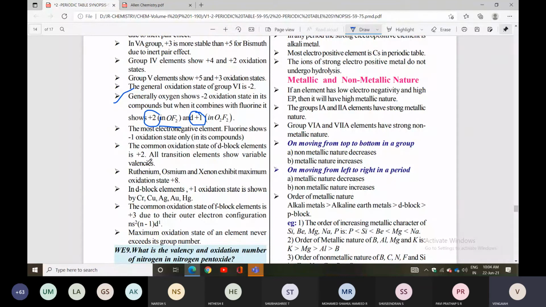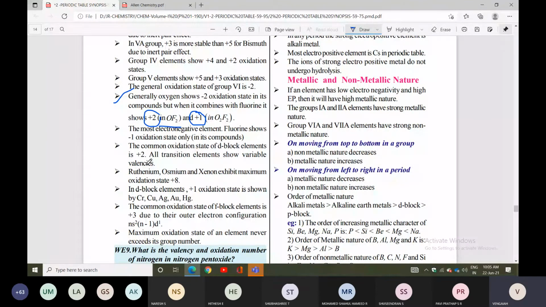The common oxidation state for the f block elements is +3 due to their outer electron configuration. The maximum oxidation state of an element never exceeds its group number.